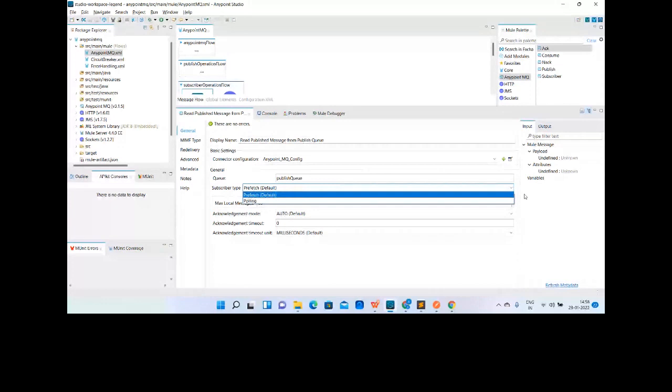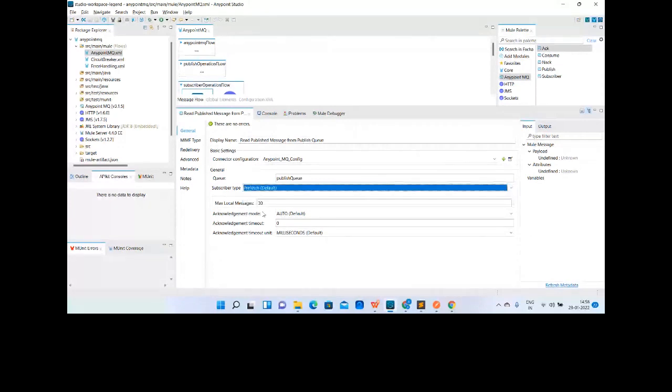Let's say if I make it 2, 3, 4, but by default it is 30. So let's say there are 100 messages in the queue. Out of 100 messages, 30 messages will be in the in-flight mode, because we have mentioned 30 here. So it will fetch 30 messages from the publish queue and place them in the in-flight mode.